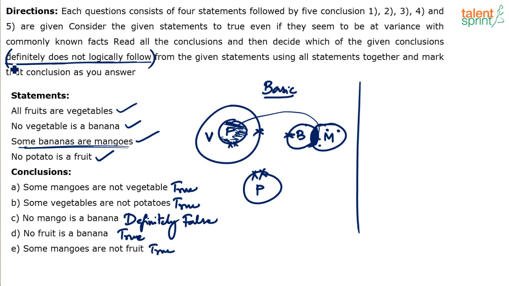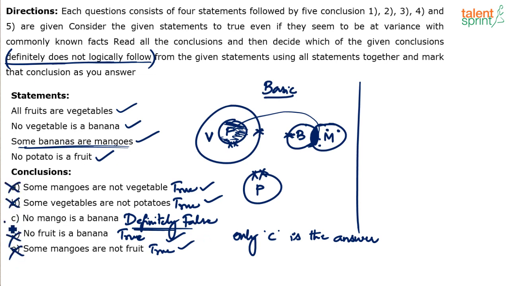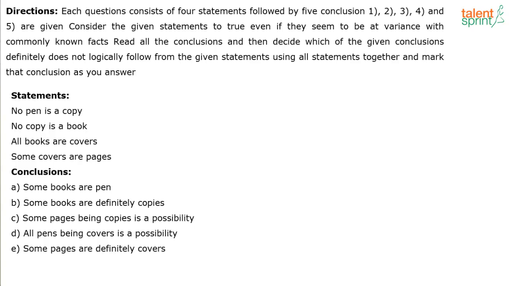So definitely does not follow. There is only one thing, which is C. Only C is the answer. All others follow. All others are either true or possibly true, right? So which means these are wrong. I want something which is definitely false. Definitely false is C only. So I'm glad that all of you got it right this time. C is the answer. Let's take up the last one from this set and then close the session here. Here we go.